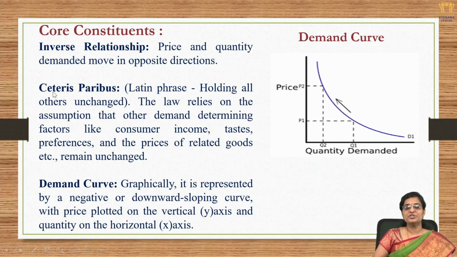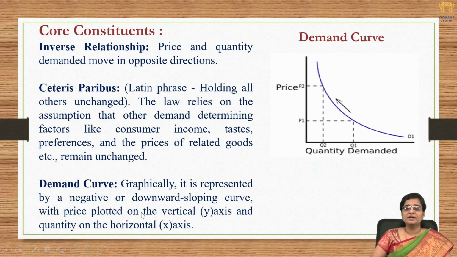Now coming to this phrase, ceteris paribus, which you are all now aware of, it's a Latin phrase which simply means holding all others unchanged. The law relies on the assumption that other demand determining factors like consumer income, taste, preferences, and the price of related goods all remain unchanged. They're all maintained constant, and price is the only factor which is being altered.